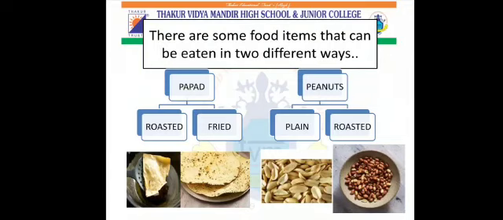There are some food items that can be eaten in two different ways. For example, papad. Papad can either be roasted or fried. Peanuts can be eaten plain or roasted. So there are different methods which make our food tastier.